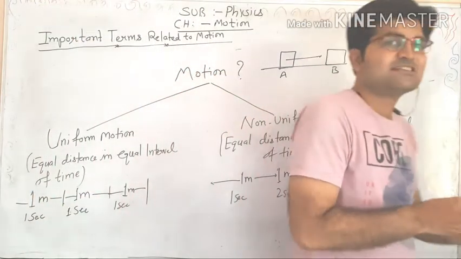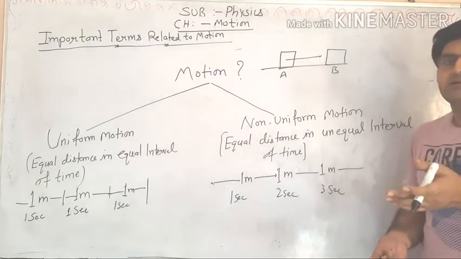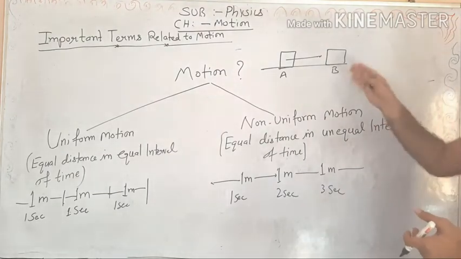So this is the basic difference between motion and rest. For example, a book lying on the table will be considered at rest. So this is the basic difference.